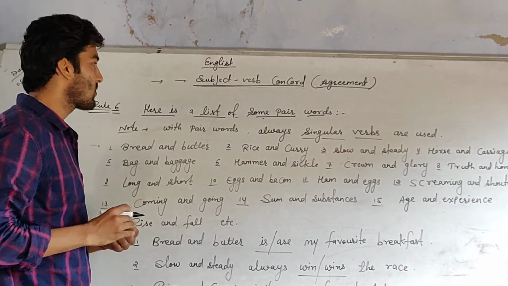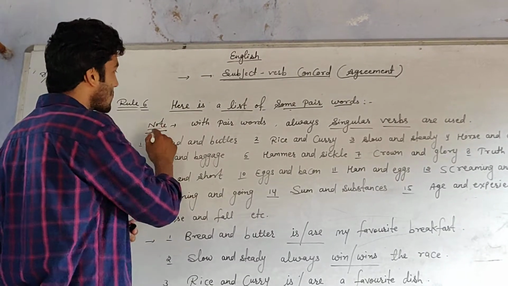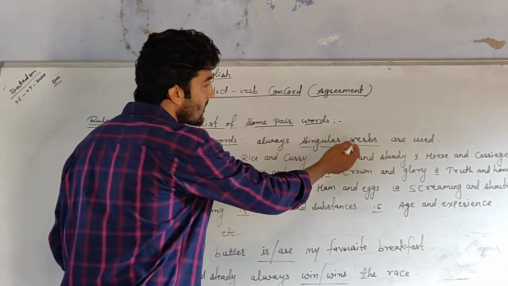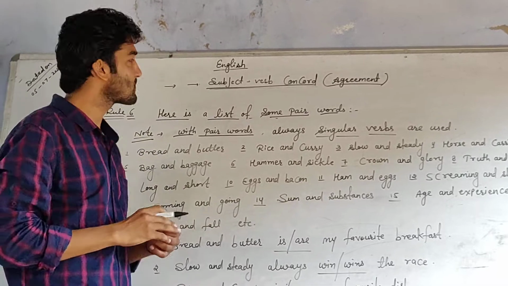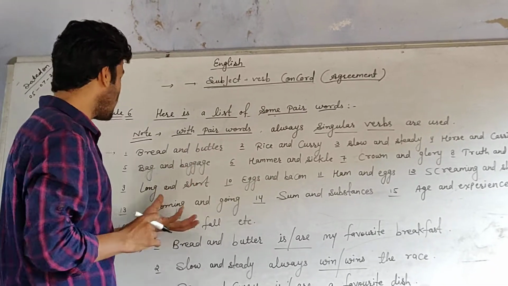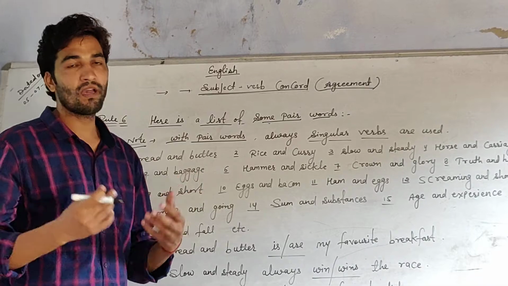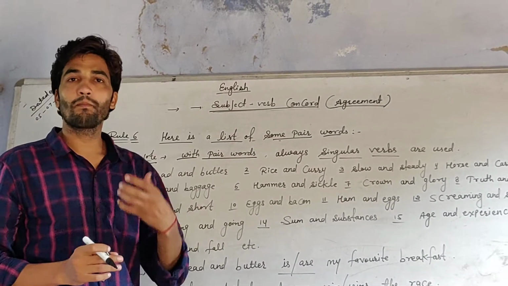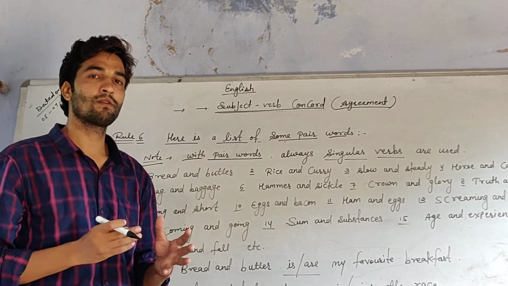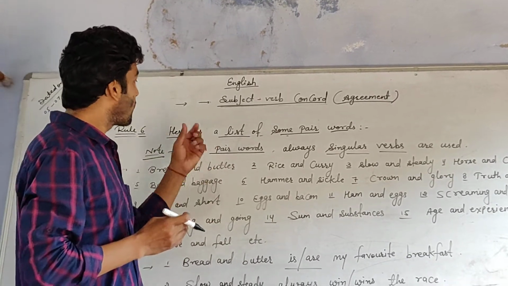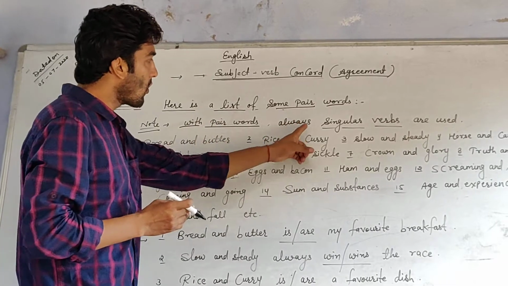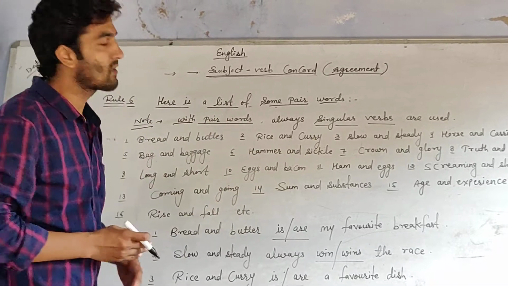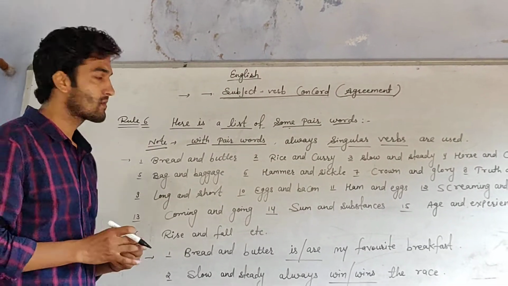First of all, see about pair words: with pair words, always singular verbs are used. As you can see, here are some pair words. Basically these pair words are connected with "and". So with pair words, always singular verbs are used. First of all, look at these pair words.